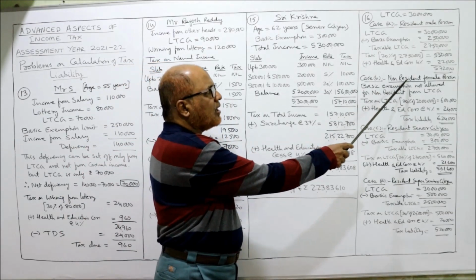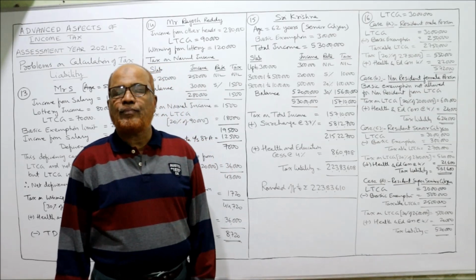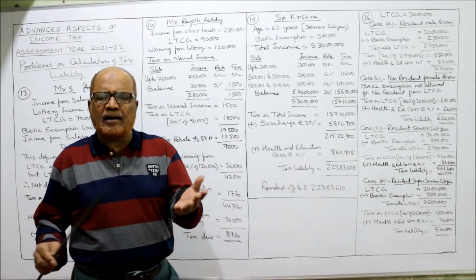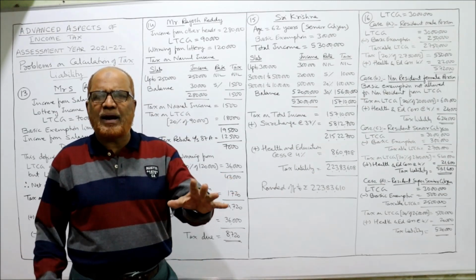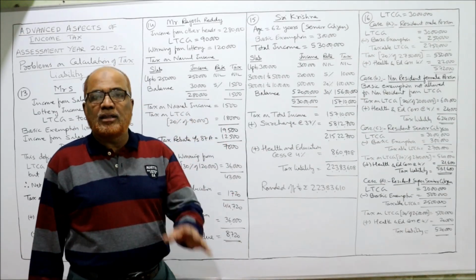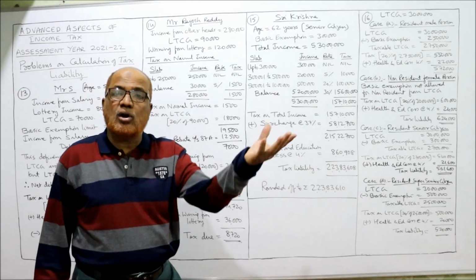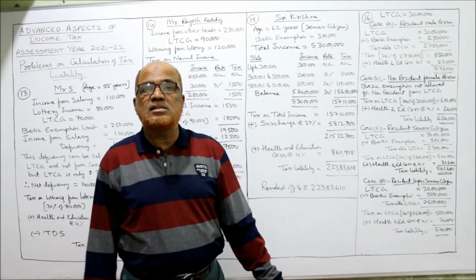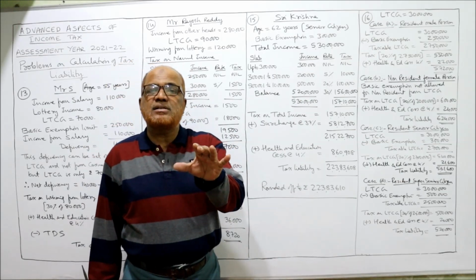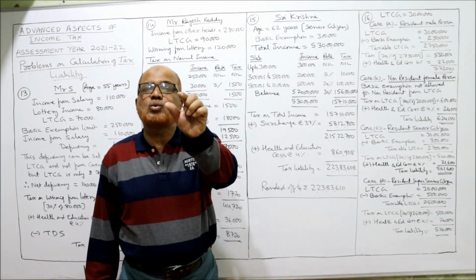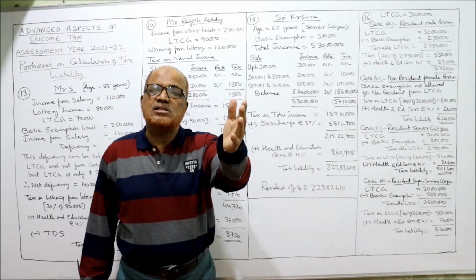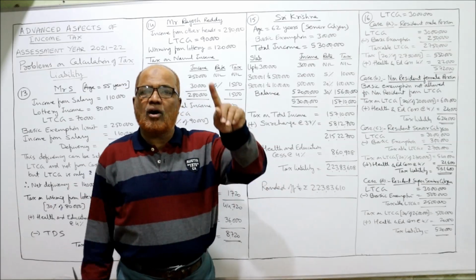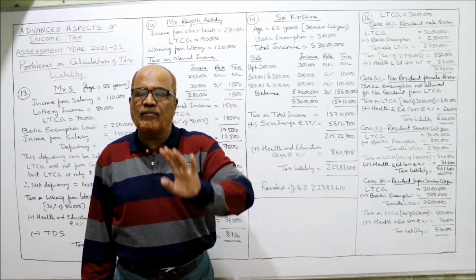Second case, non-resident female person. Male or female, the provisions are the same. Doesn't matter whether the assessee is male or female. The only thing is we have to see whether resident or non-resident. First case resident, second case non-resident. For a non-resident person, the basic exemption limit is 2,50,000, for non-senior, senior or super senior. For everyone non-resident, 2,50,000.